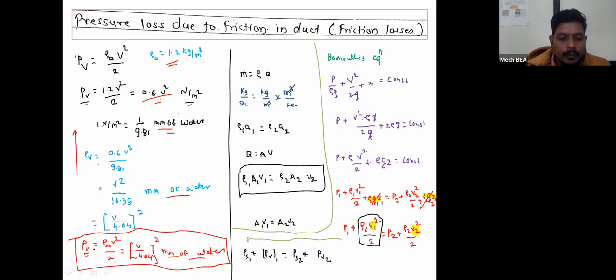So PV is nothing but rho A V square upon 2, which is equal to (V upon 4.04) whole square mm of water. For multiple choice questions as well as for your GATE exam, based on this formula, they will either ask the problem or ask the formula.